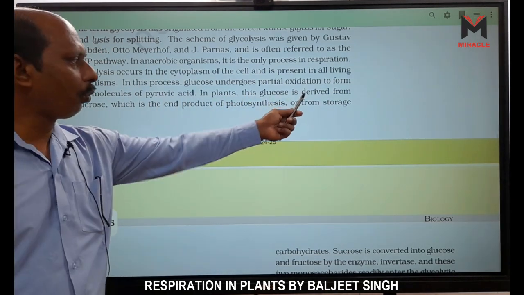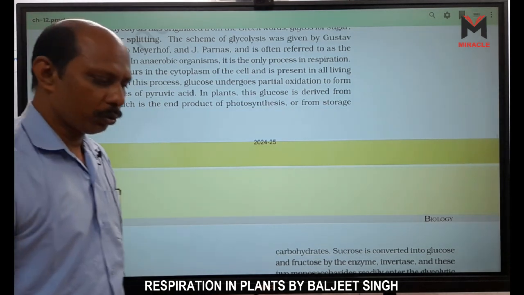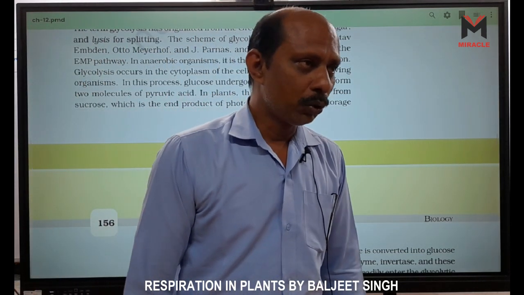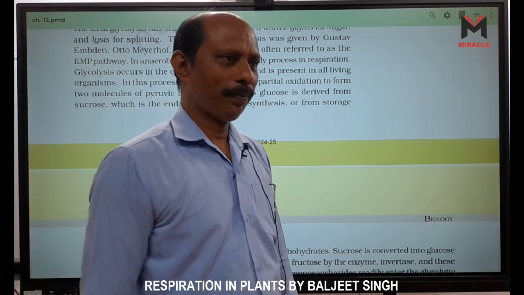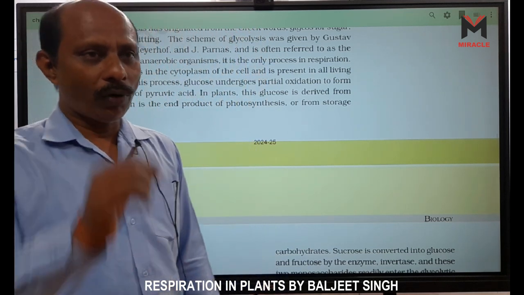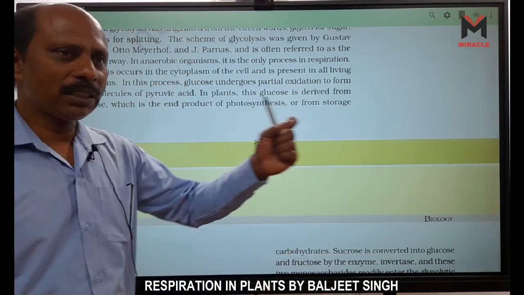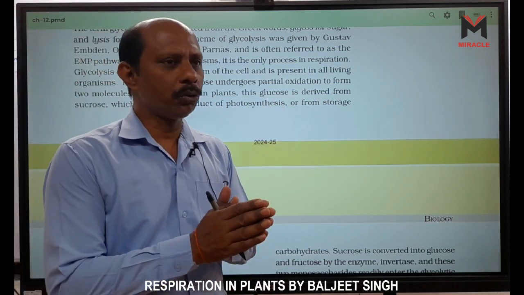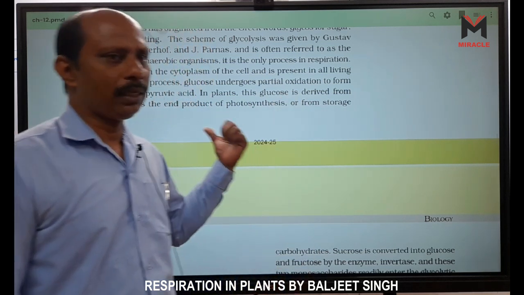In plants, this glucose is derived from sucrose, which is a disaccharide. Sucrose is also called transport sugar, cane sugar. Why is it called transport sugar? Because for transportation, plants use only sucrose. First they break the starch into sucrose, then it is transported, because sucrose is soluble in water and can easily be transported.